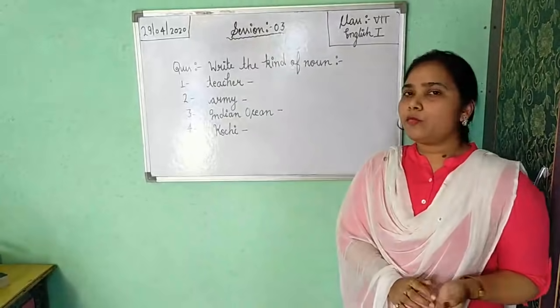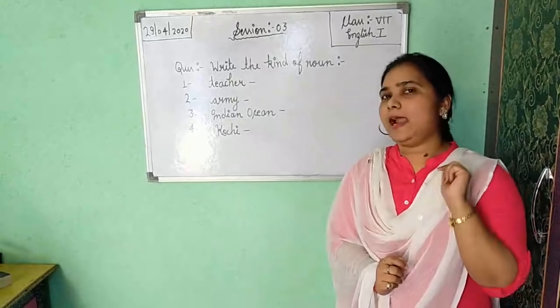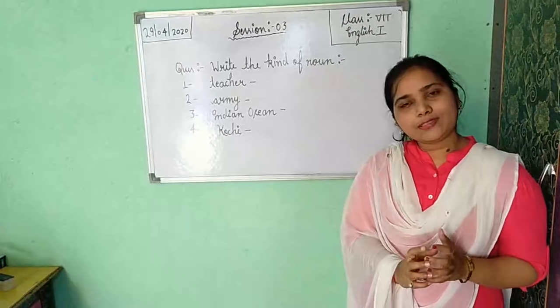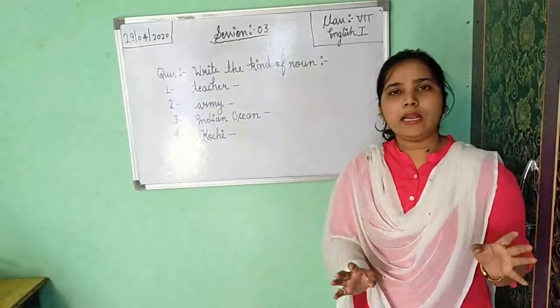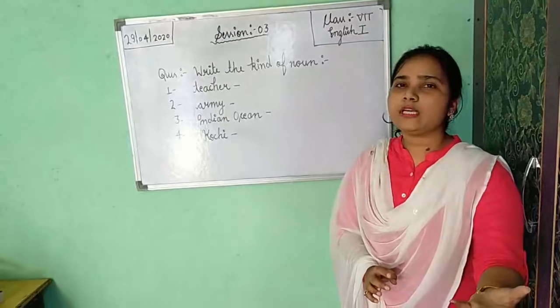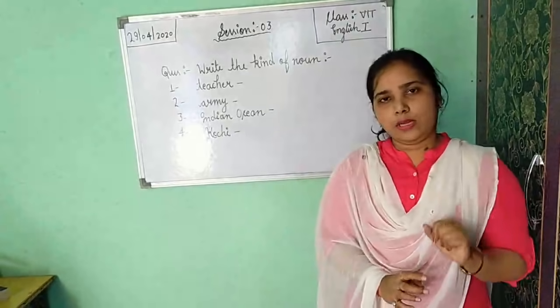After material noun, what comes? The fourth one shows collection. Yes, that is collective noun. In collective noun, it shows a collection or group of anything. If you are getting a group or collection, that is your collective noun. Band of musicians, gaggle of geese, these are your collective nouns.